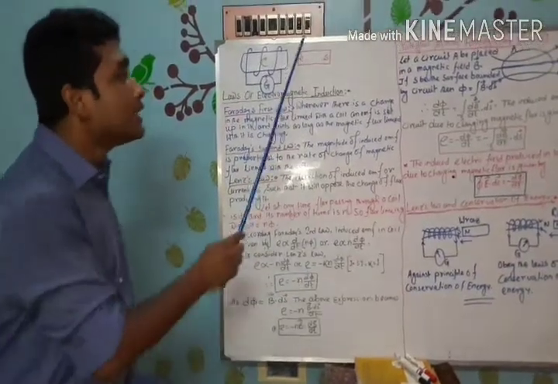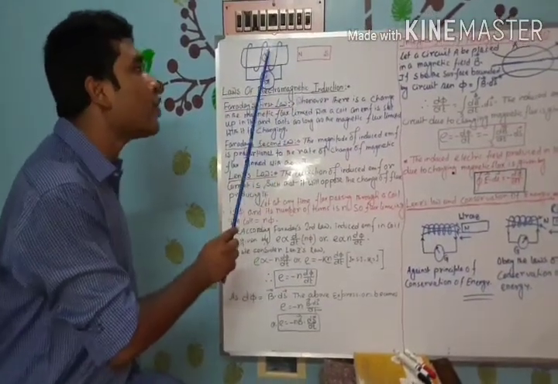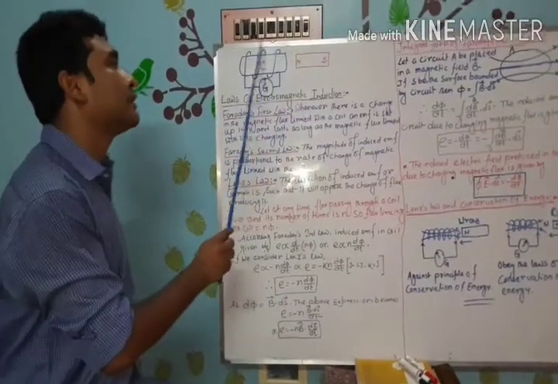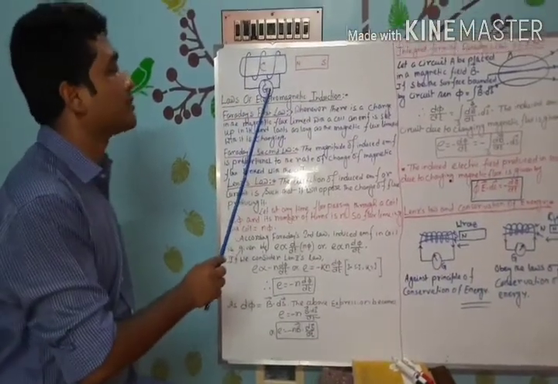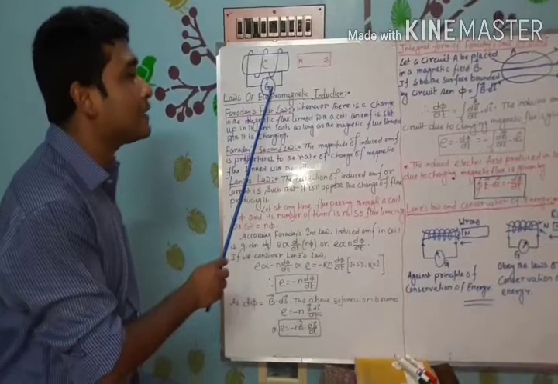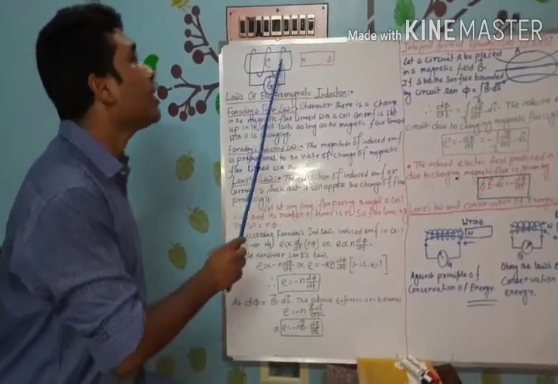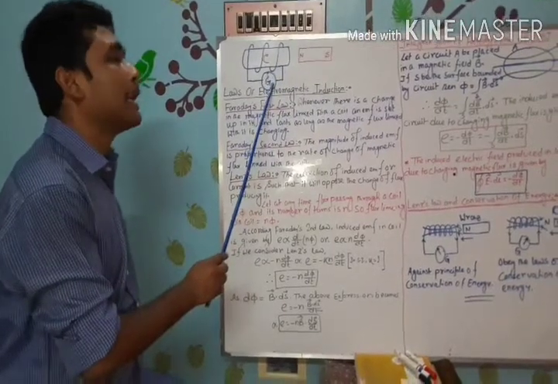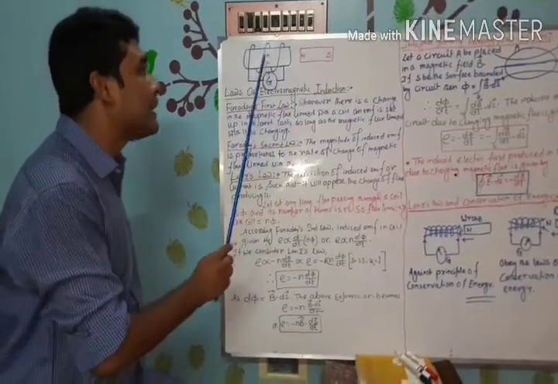Instead of the bar magnet, if the coil moves towards the bar magnet or away from it, the galvanometer also gives some deflection. And lastly, if the speed of the coil or bar magnet increases, then the deflection of the galvanometer also increases.